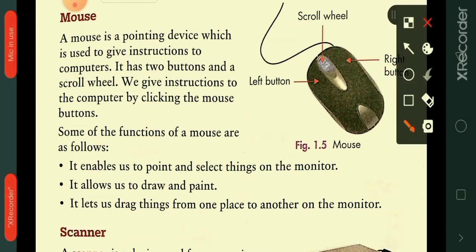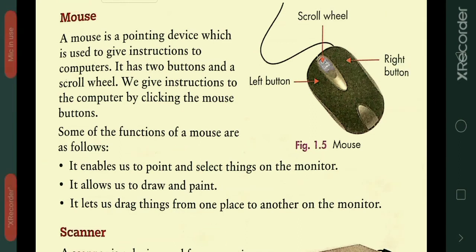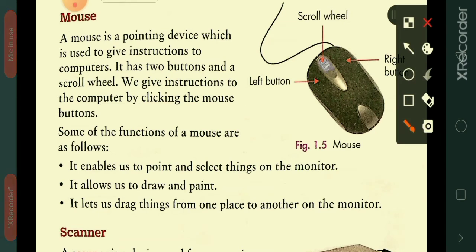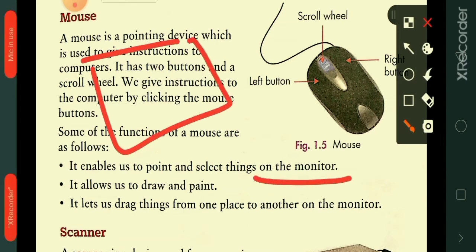Some of the functions of a mouse are given here. Mouse enables us to point and select things on the monitor. Suppose this is your computer monitor. Here we have icons, files, folders. To point to such files, folders and icons on the monitor, we use the mouse to select things.